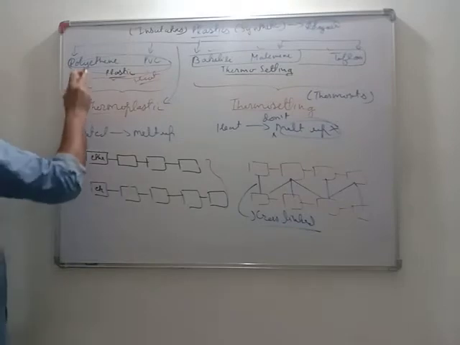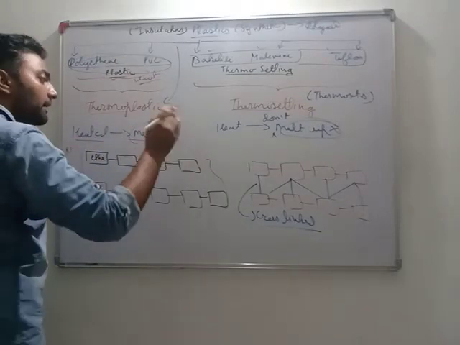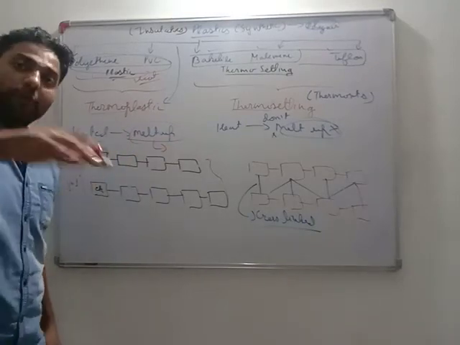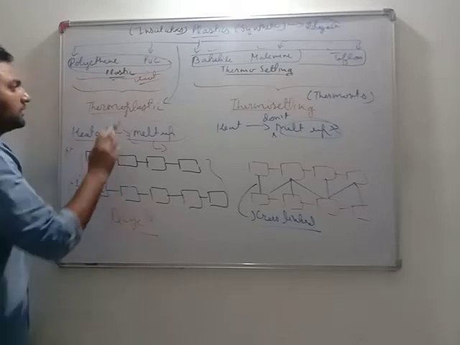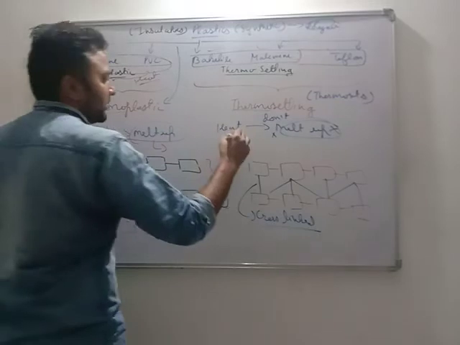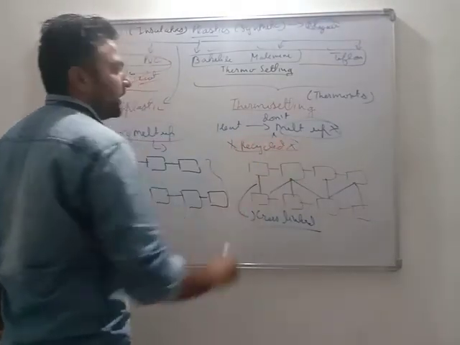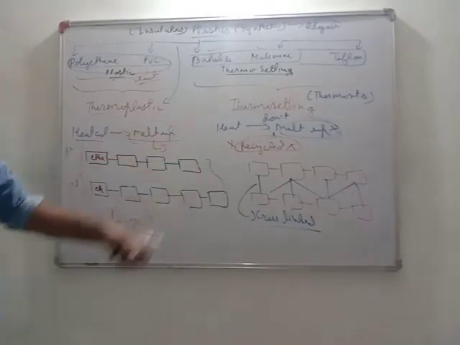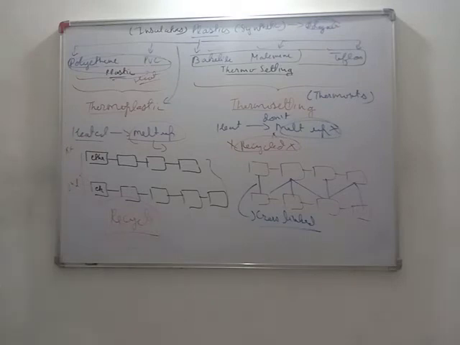Very important. Polythene and PVC, when heated, melt, and I can again give them any shape and use them. So very important, thermoplastics are recyclable material. They can be recycled again and again. But thermosetting plastics cannot be recycled again and again. Very important. Okay, so very important thing.